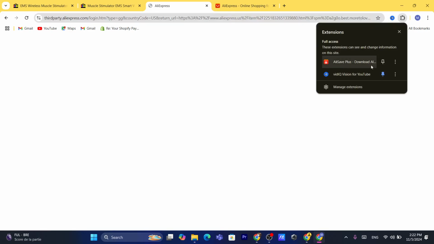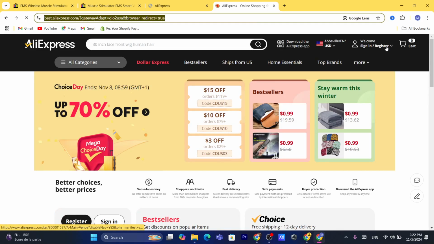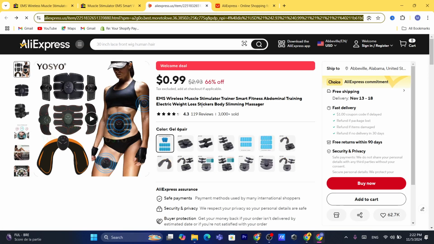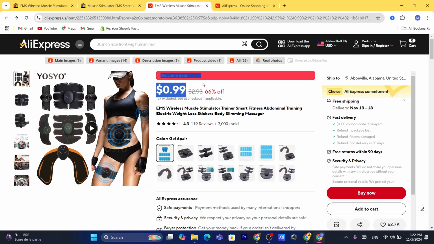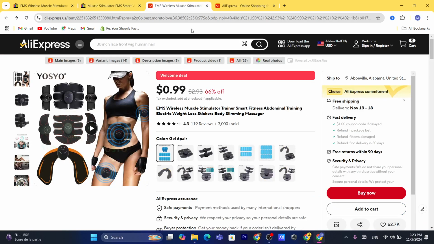Okay, I'm going to reload this page. It seems like there is a problem with this AliExpress account, but it doesn't matter, because I don't use AliExpress anyway. Like I said, you just need to search for that exact product. This is going to be much higher than this price. AliExpress thinks I am buying for the first time, and that's the reason why they have these crazy low prices here. Anyway, as you can see, this product is selling for $39, and on AliExpress I would expect like $20.